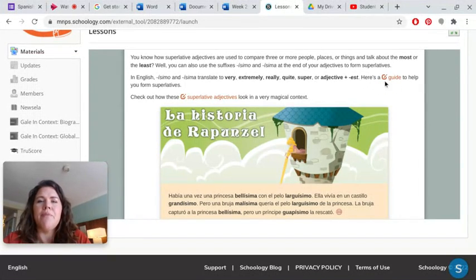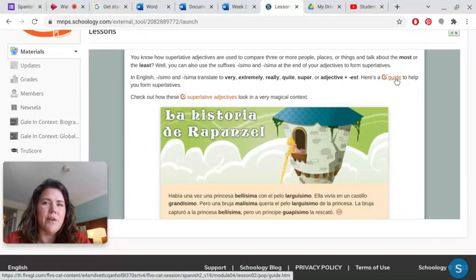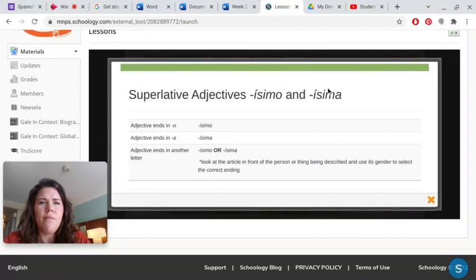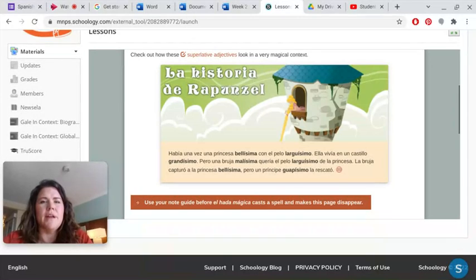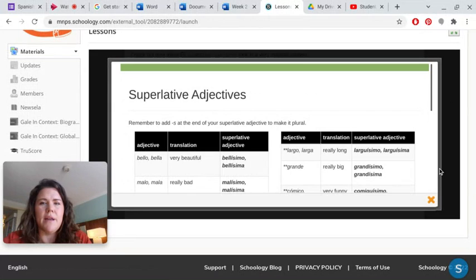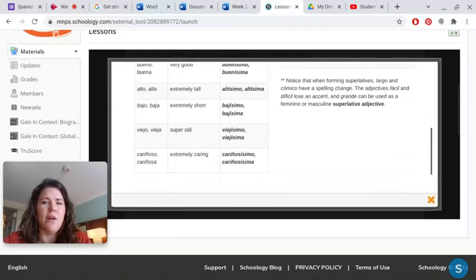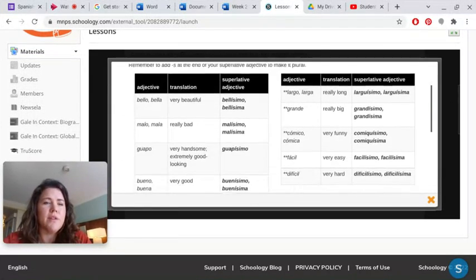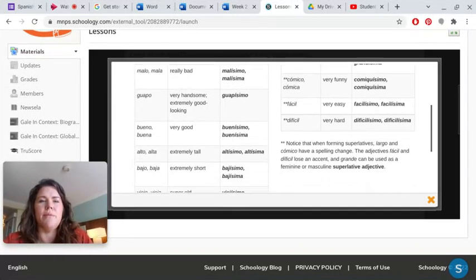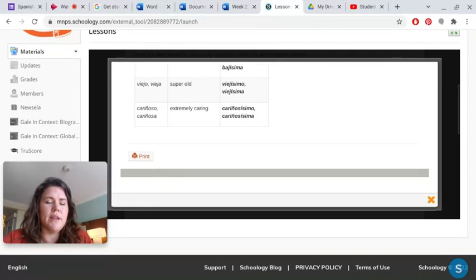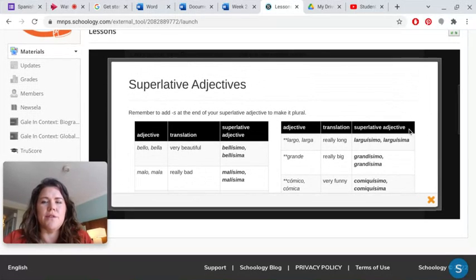Here's a guide to help form. So this is another opportunity for you to click this link and you can write these down and you have some more notes to study. Okay. So you're going to look at the superlative adjectives. Again, another link to click if you need help. These are great because these are all very specific superlative adjectives that you can use throughout your lessons and your assignments. So it would be great to copy those down or you can print this. See this print here? You can print it or just copy it as notes.